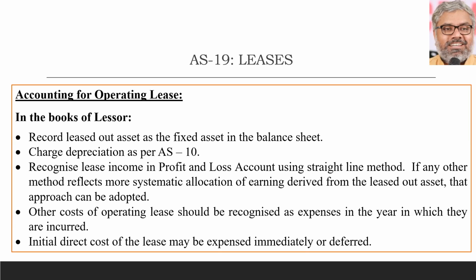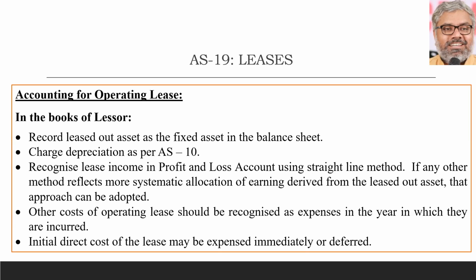Who will be able to charge depreciation? Lessor. For lessor, what is the lease income? Naturally, that is income, and that will be credited to the P&L account. Generally, that will be done through straight line method if there is a more number of years involved. If not, any other method, if it reflects the more systematic allocation of earning derived from the leased out asset, then such approach can be adopted. Depends upon the facts of the case.